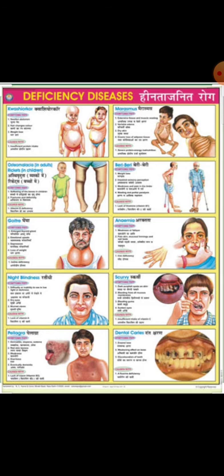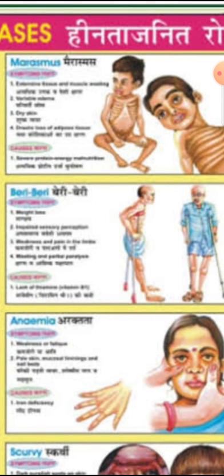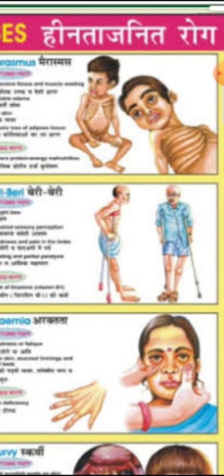Now, the first one we have here is carbohydrates and nutrients. Right, in your book, page number 9, the deficiency disease is marasmus. This happens when a person is suffering from marasmus. As you can see at the top, the person's rib cage is visible.